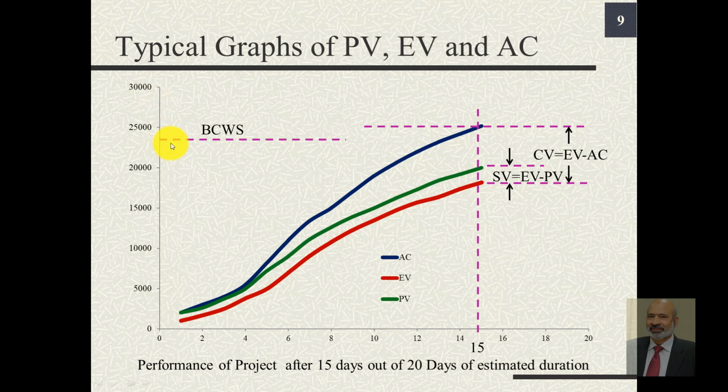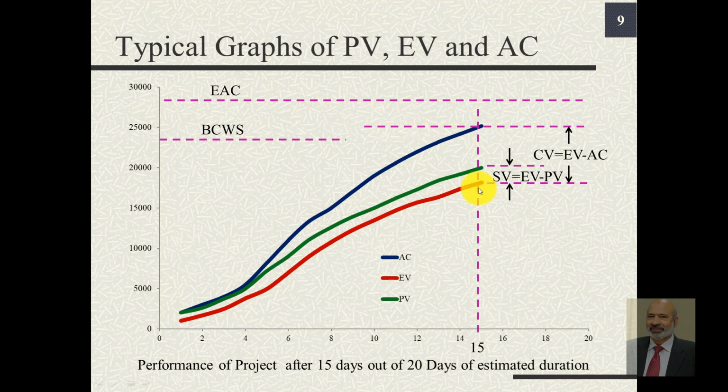Suppose we estimated the cost at the project completion to be at this level. This is something that we can call BAC or BCWS. And later on, because of delays, because of actual cost being more than the planned value, we compute a new value of EAC.